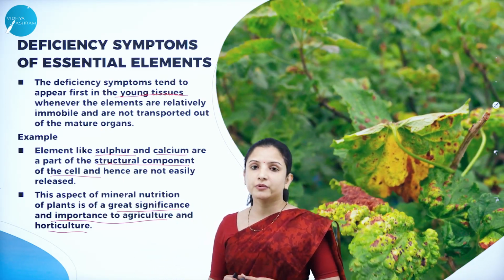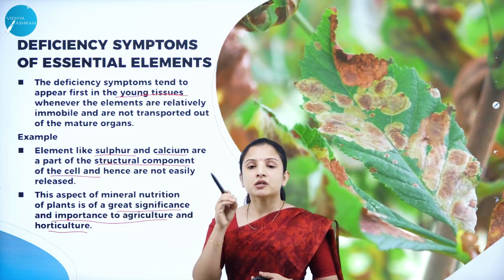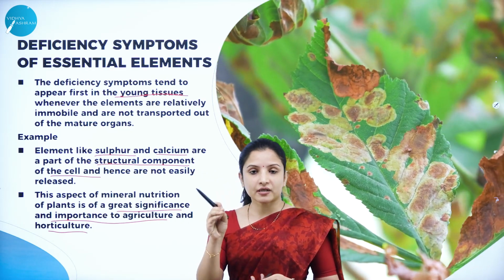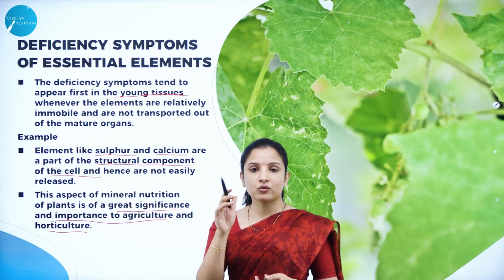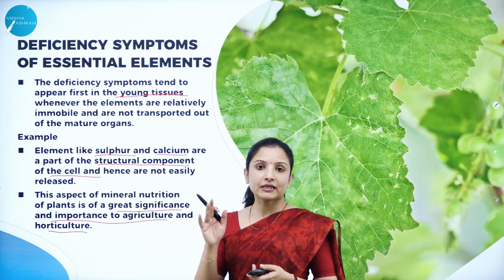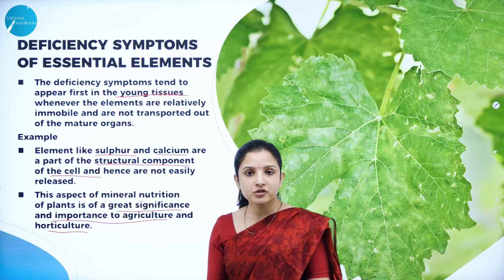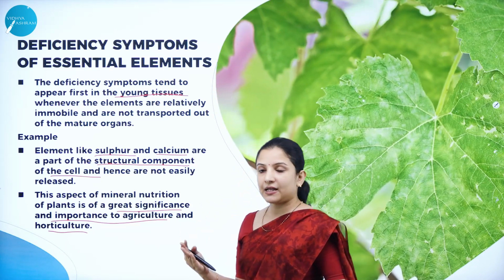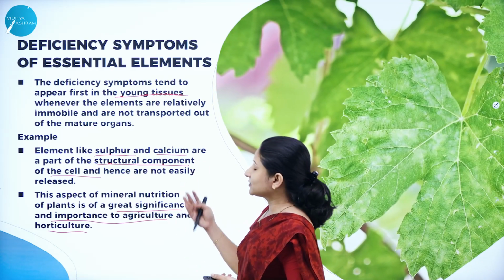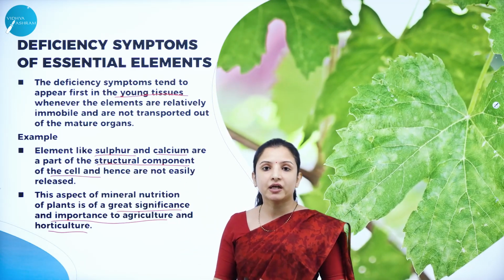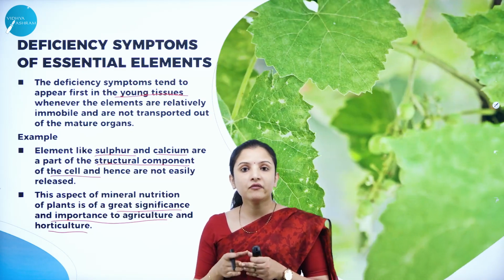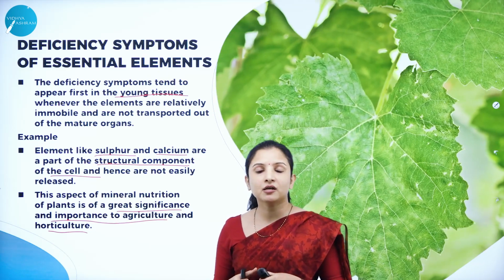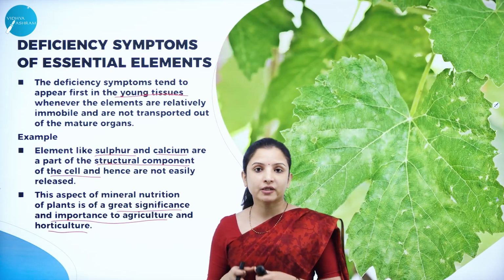Why is it not a problem? Because young leaves usually should not show any symptoms. They have to grow properly. So when any symptom occurs in a young leaf, we understand that there is some deficiency occurring. Therefore, we can replenish the soil with the essential elements, promoting the proper growth of the plant. That is why understanding the various deficiency symptoms is very important in agriculture and horticulture, so that one can get a good yield and a good crop at the end of the day.